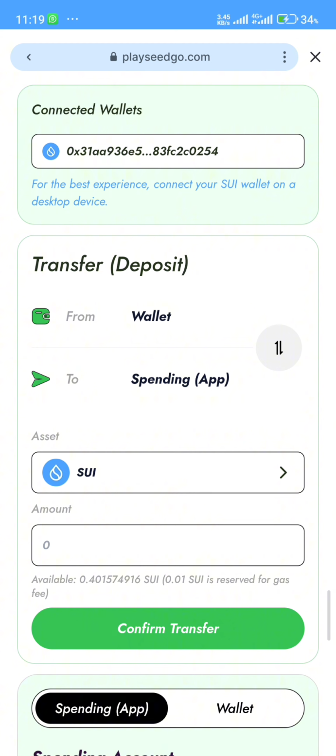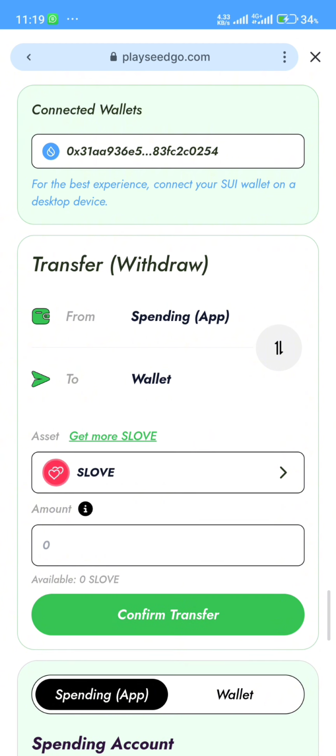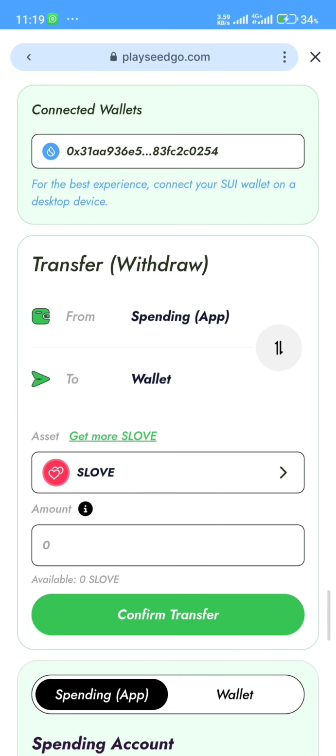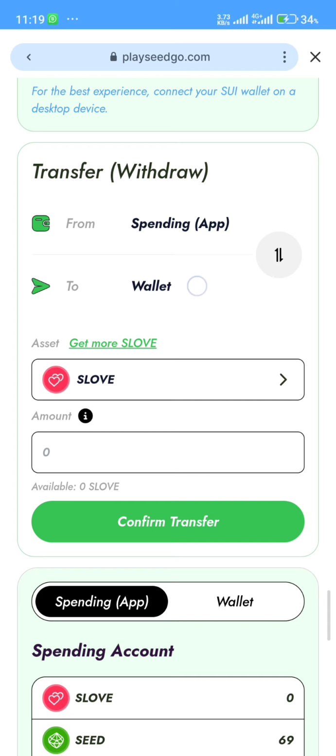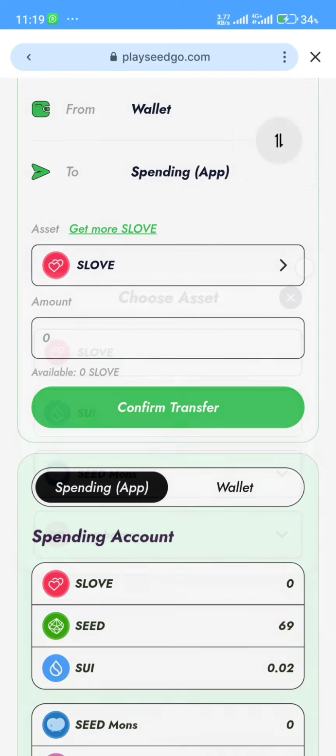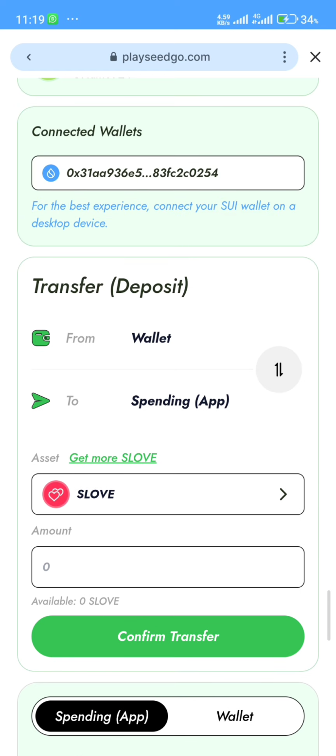If you click on this arrow up, arrow down button, you can see that some assets appear down here. These are the available assets: sloves, seed months, and month boxes. There is no other asset. So you have to send from the spending app to wallet, and from wallet to spending app, and this will be within this page. There is no withdrawal option that will enable you to transfer to your exchange currently.